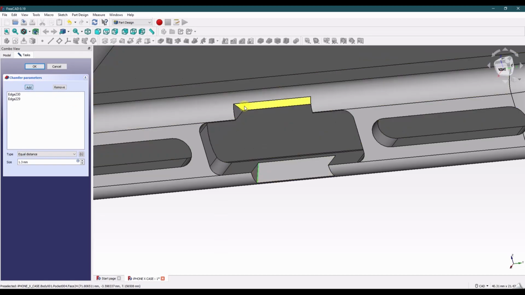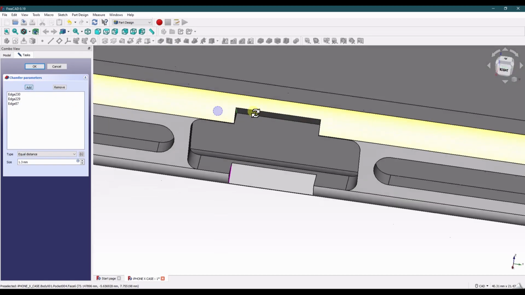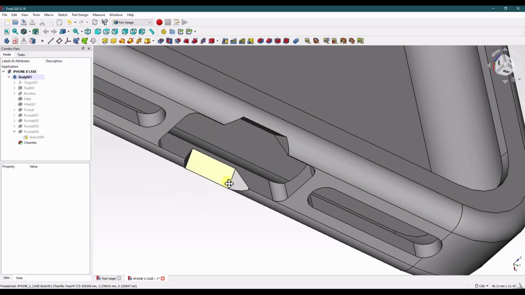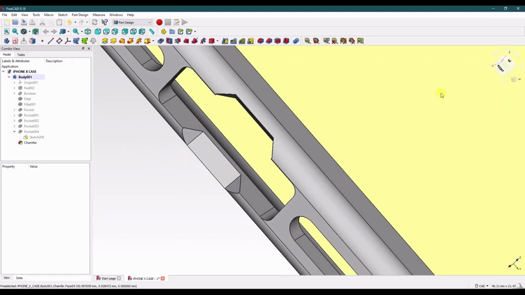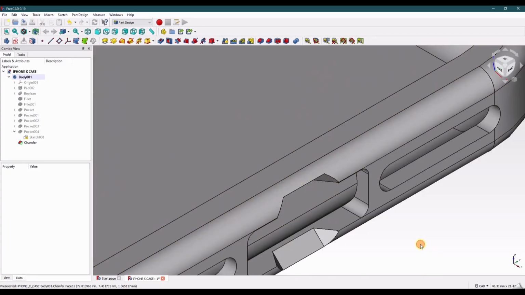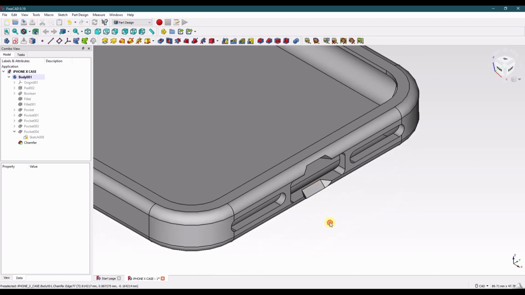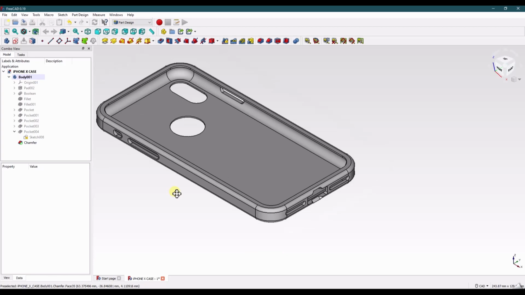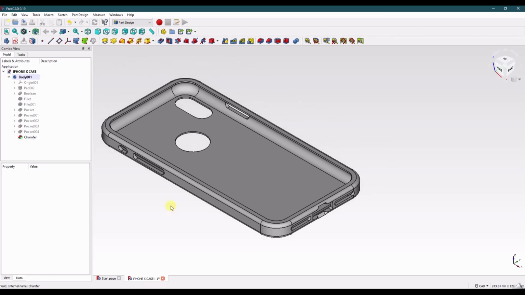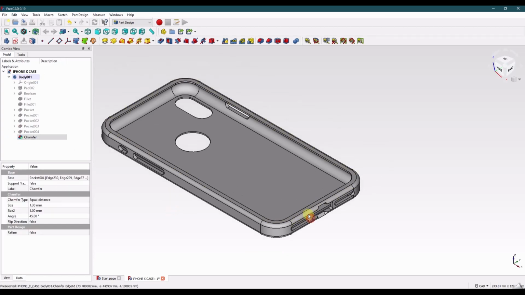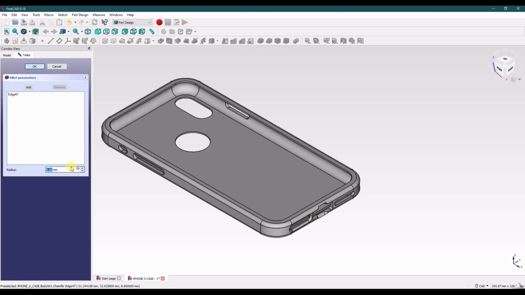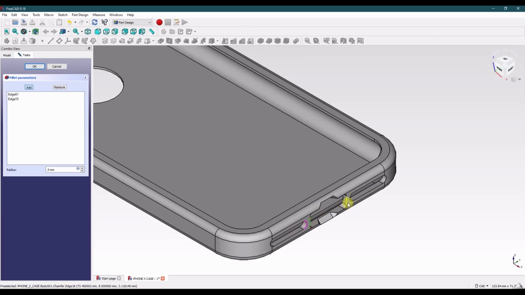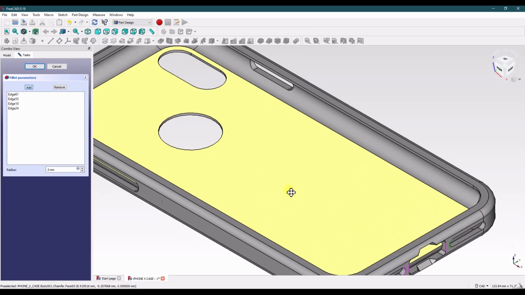Add in the rest of our corners. Okay. That looks fantastic. I believe all we have to do is add in our small 0.5 millimeter fillets on the selected edges here.